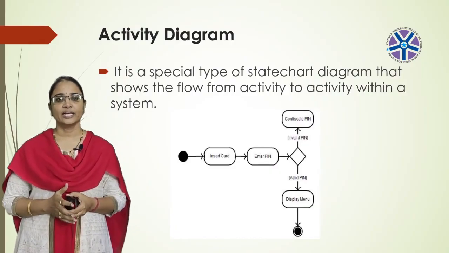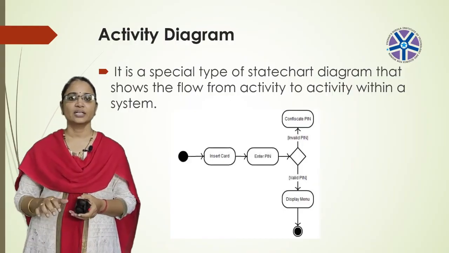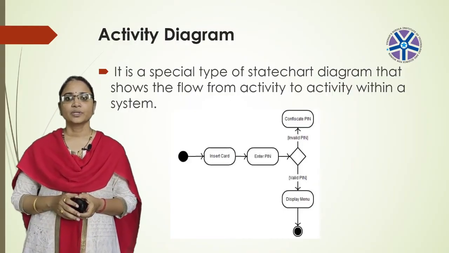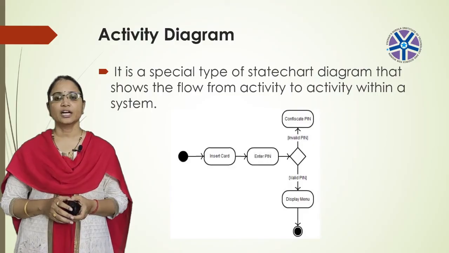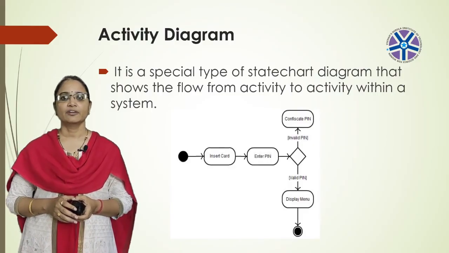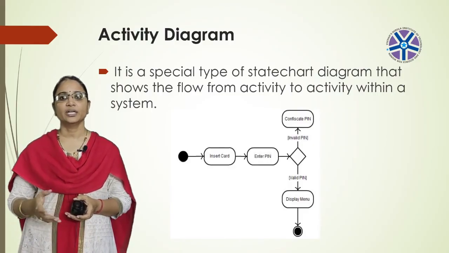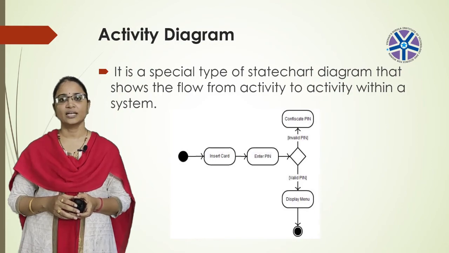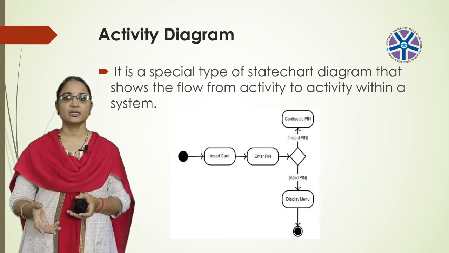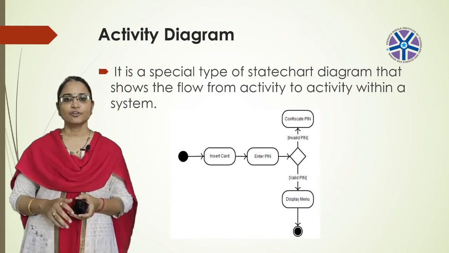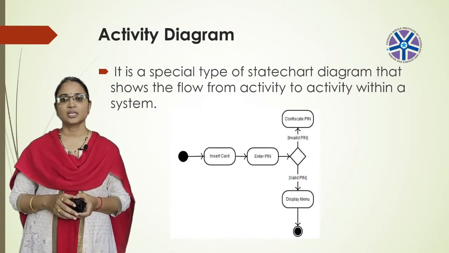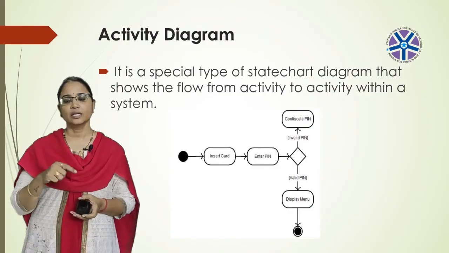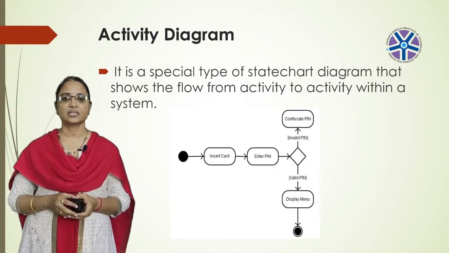Whenever we go to the ATM, we'll insert the card and we'll enter the PIN. After entering the PIN, it will be authenticated, and if the PIN is valid, then it will be displayed. If the PIN is invalid, it will display "check the PIN". After completion of all the activities, the end is indicated by a solid circle inside a hollow circle, that is represented by using the activity diagram.